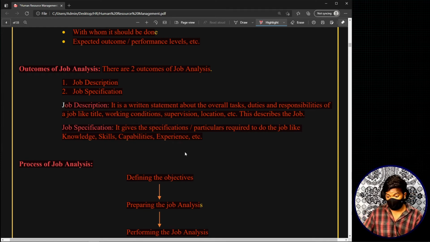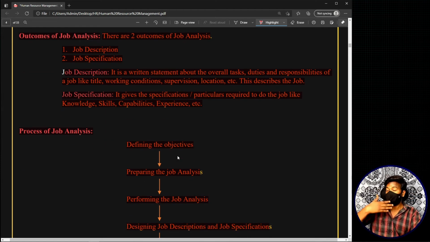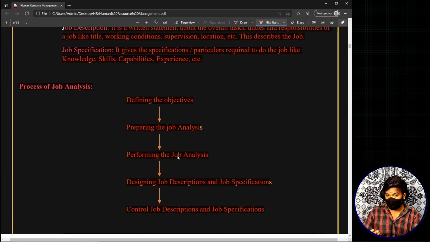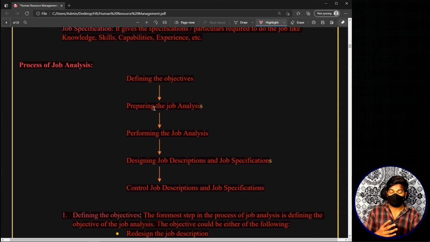We said that the first step is defining the objectives, where you define why you are doing job analysis, or what is the need for this job analysis. And we also said that in this step, once you come out with the outcomes, you go to the top management, you submit your outcomes, and you take their permission, right? That is the first step. And next you move to the second step, right? What do you do in the second step? You basically prepare the job analysis.